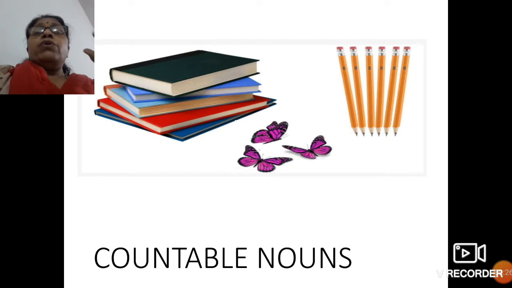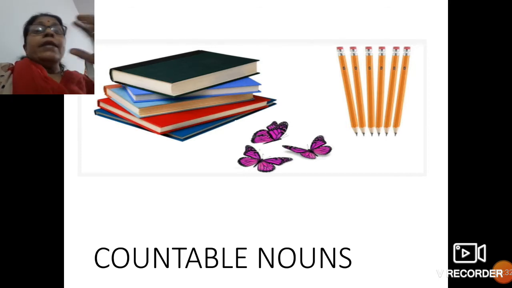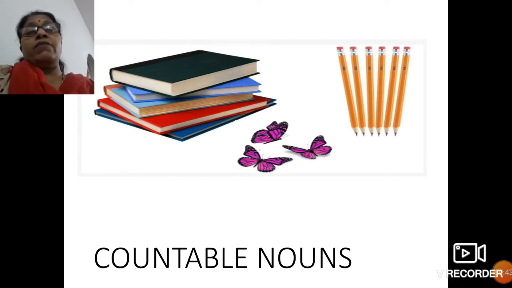Do you know what countable nouns are? Countable means the things which we can count, and nouns I have already explained so many times. Whatever you see with your eyes are all nouns, whether they are living or non-living.